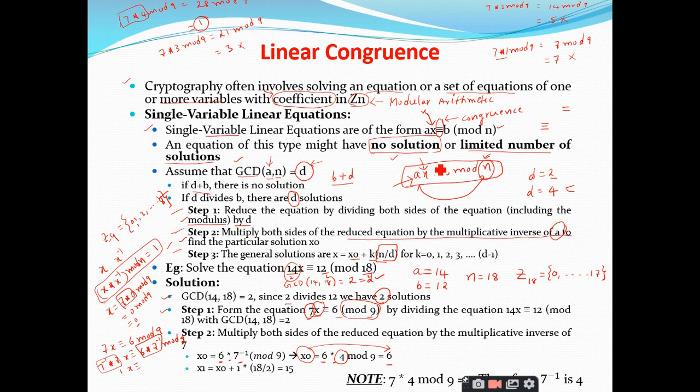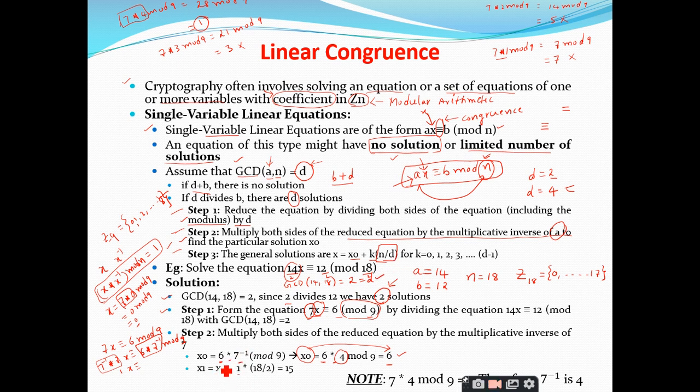If you substitute this 6 into the equation, you will get the same answer, right? And how many solutions do I get here? In the first step, after finding the GCD, I identified that I have two solutions. One solution is x naught equal to 6, and what is the other solution? You have to apply this formula: x1 is equal to x naught plus k into n by d, right?